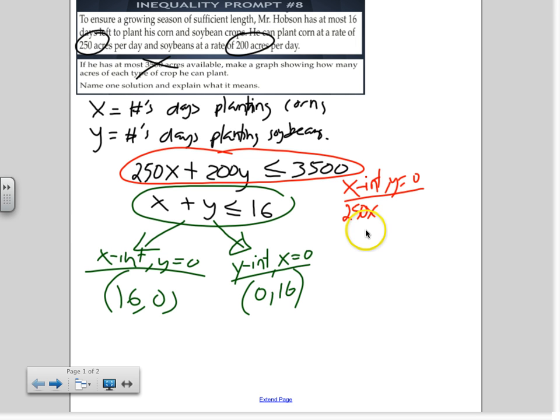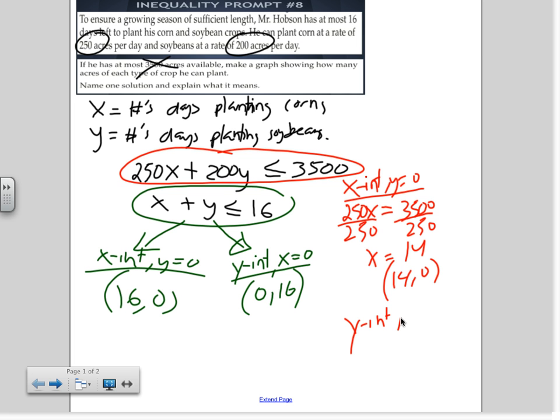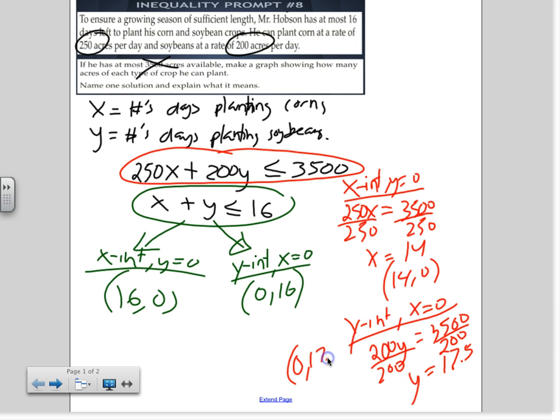We're solving for a point. Remember, no inequality needed, so just equal to 3,500, right? If I solve that, what do I get? 14. So can we just say that it's 14, 0? And for the y-intercept, what will go away? The x will go away. So that means I will have 200y equals 3,500, divided by 200 on both sides. Y will end up being what? 17 and a half. 17.5, so the point is going to be at 0, 17.5.